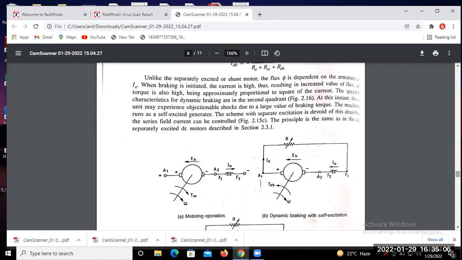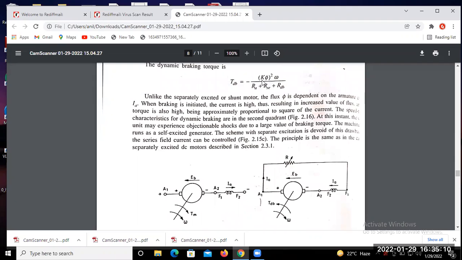So this is the total resistance here. That means RA, the armature resistance, R series, the field winding resistance, and this is your dynamic braking resistance, represented by RB. So the total resistance is this one. The torque equals I square K phi, so we put the armature current in terms of speed.